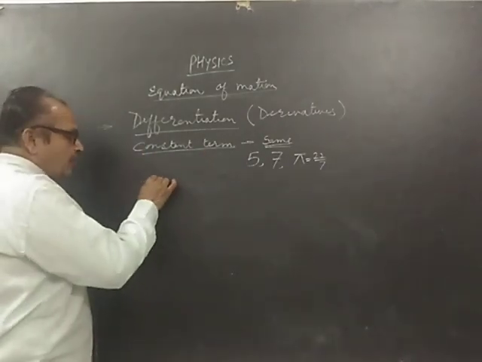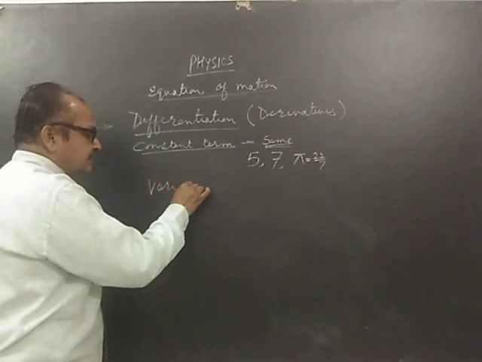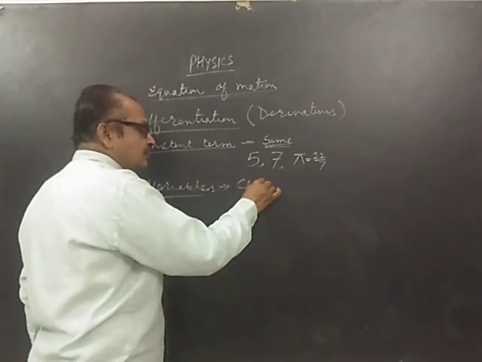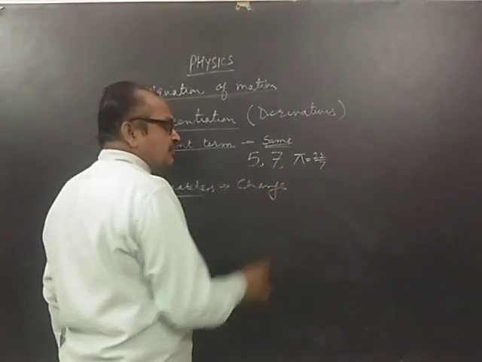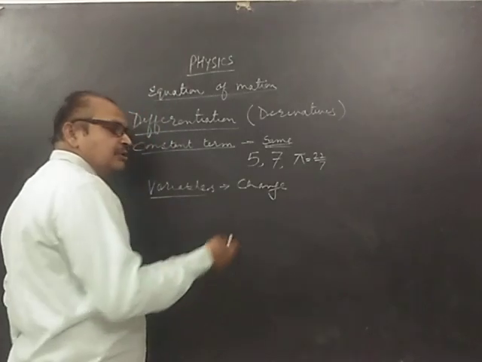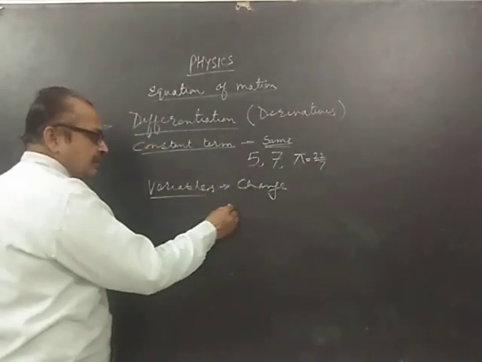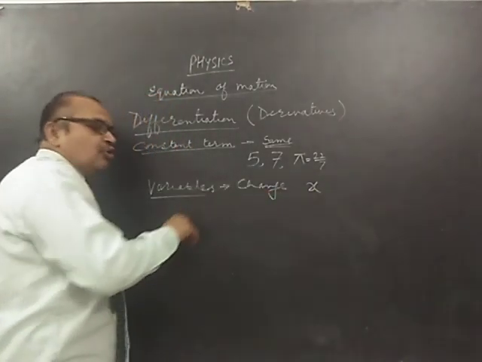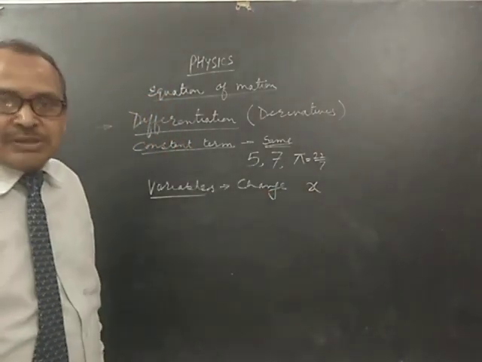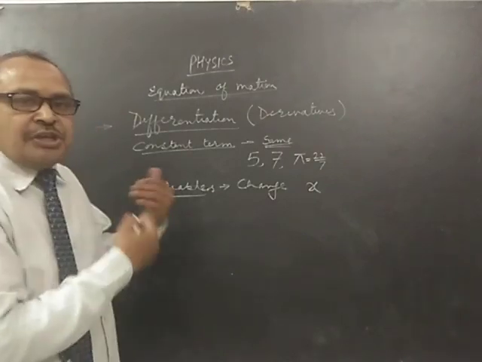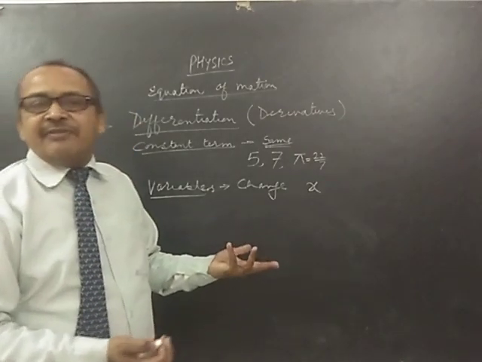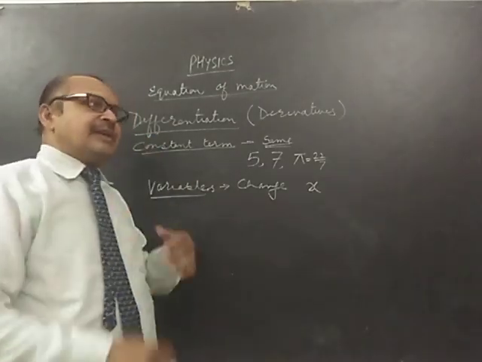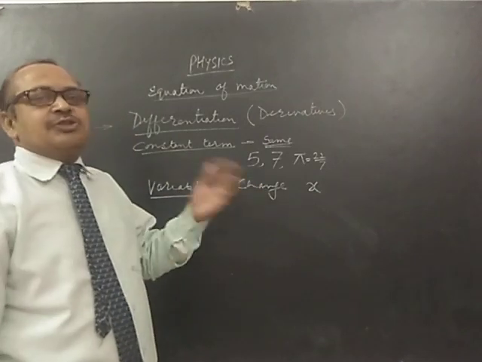The second thing, obviously, is what we call variables. Variables are those terms which keep on changing. For example, when I say x, what is the value of x? It is not known to us. So whatever we want to keep, it can take that value. x can be kept as 0, x can be taken as 1, x can be taken as 2.